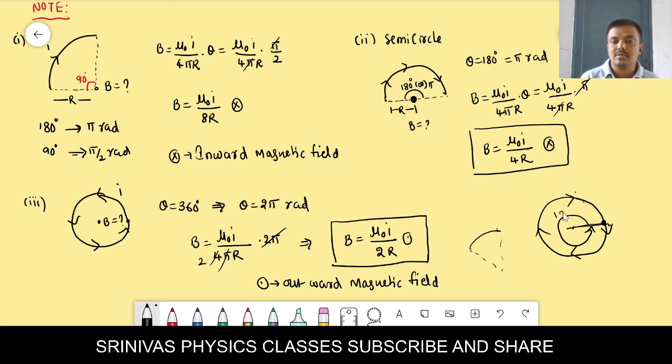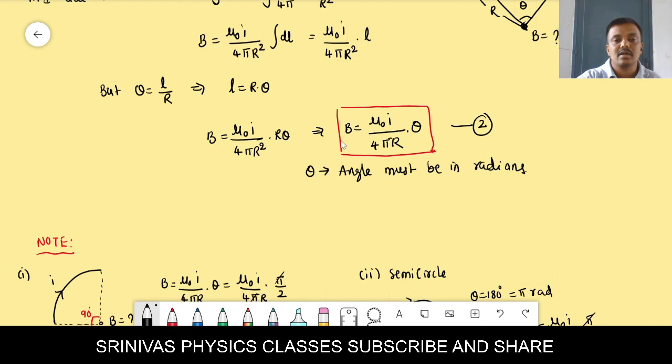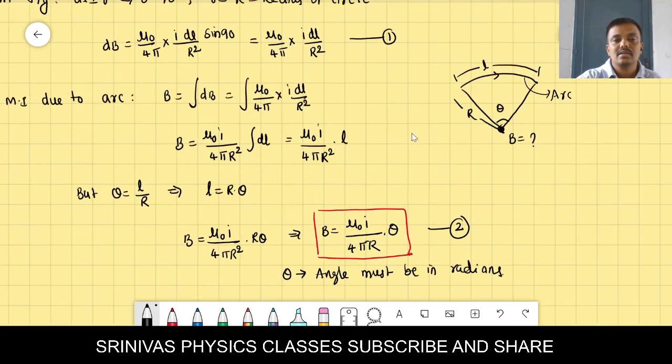Then the angle becomes 360 degrees. 180 degrees gives pi radian. 360 degrees means double of 180, so it will be 2 pi. Pi means 180, so 2 into 180, we will get 360. And use the formula. What is the formula? Yes, mu naught I by 4 pi r into theta is the formula that we derived for the magnetic induction at the center of the arc. Right?